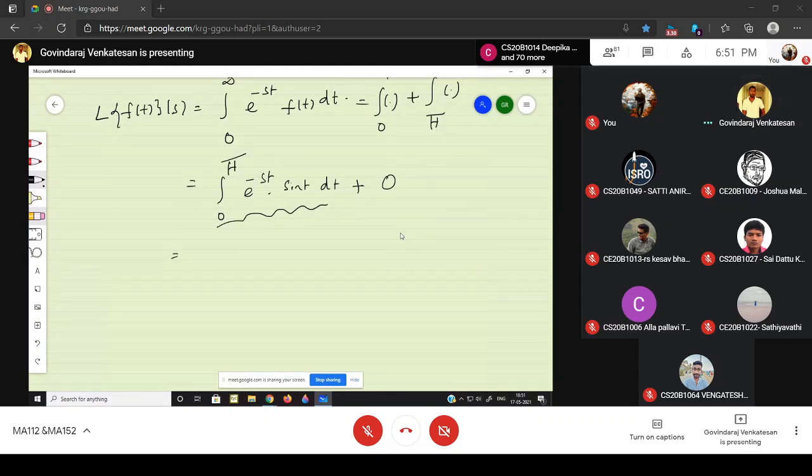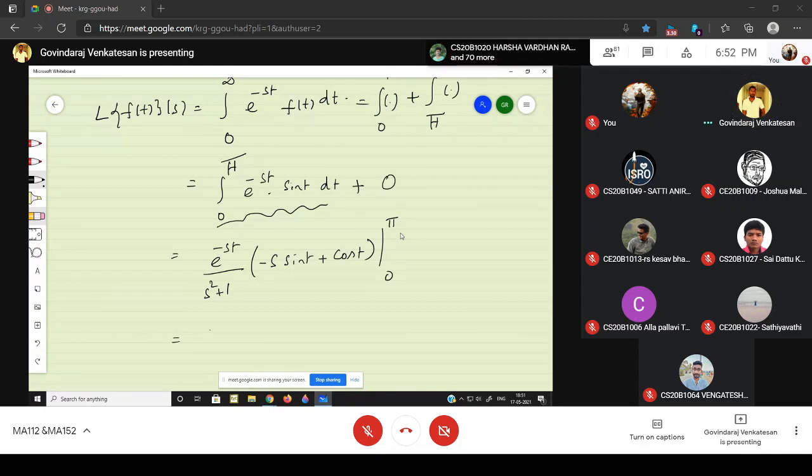Yes, you know the ready-made formula, right? So the answer is e power minus st divided by s square plus a square, 1 times minus s into sine t plus a into cos t, a is 1 here, from 0 to pi. Substitute the upper limit and lower limit.